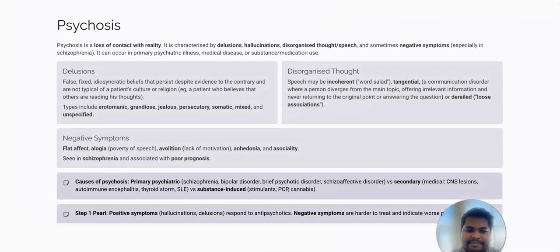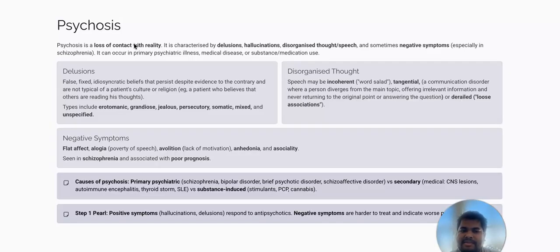And next is psychosis. Psychosis is a loss of contact with reality. It is characterized by delusions, hallucinations, disorganized thought or speech, and sometimes negative symptoms, especially in schizophrenia. It can occur in primary psychiatric illness, medical disease, or substance or medication use. So when you hear someone saying psychosis, you can think maybe he has delusions, that is psychosis, maybe he has hallucinations, that is psychosis, maybe he has disorganized thoughts or speech, or maybe he has schizophrenia and some negative symptoms. So any of these things is psychosis.